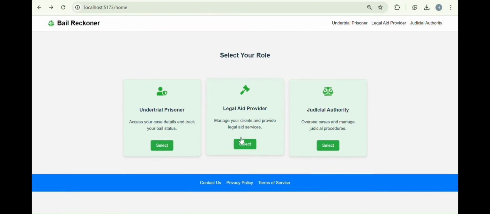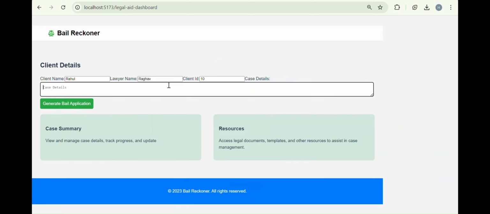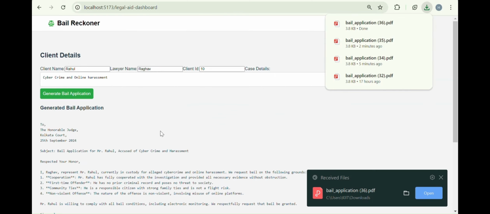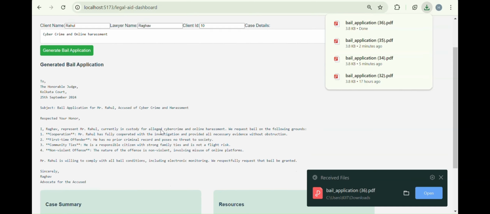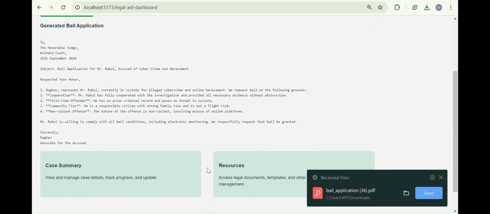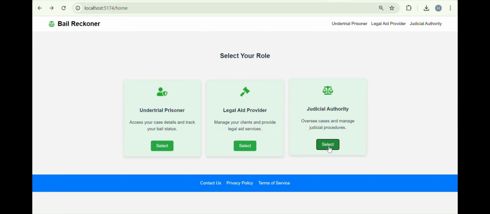Now, moving into the legal aid provider section, the client name can be entered here, lawyer name, client ID, and the case details like cybercrime and online harassment. Now, after clicking on generate bail application, a PDF is generated and it is automatically downloaded, and this is the bail application which is visible here. Now, moving into the judicial authority section.